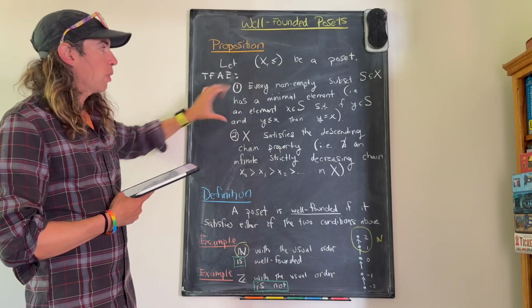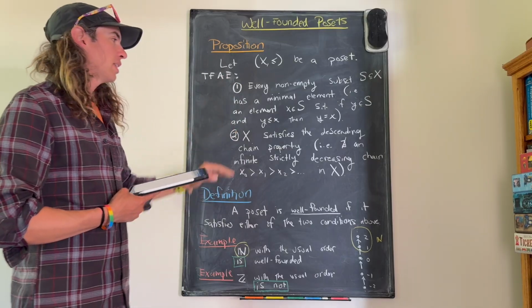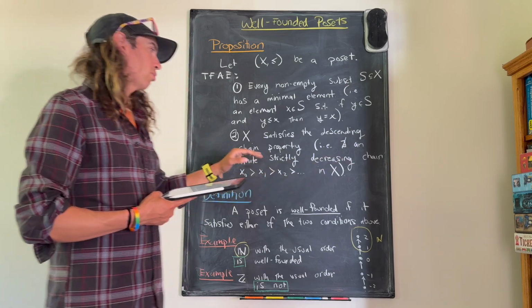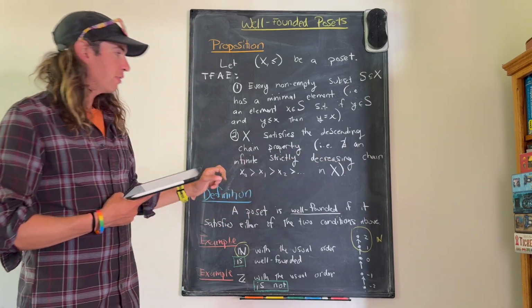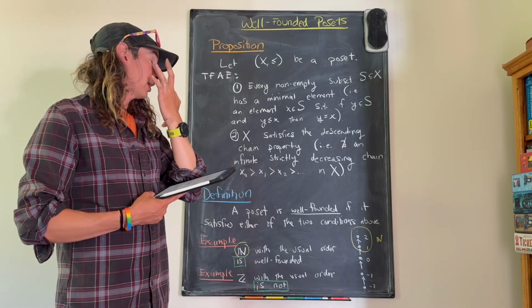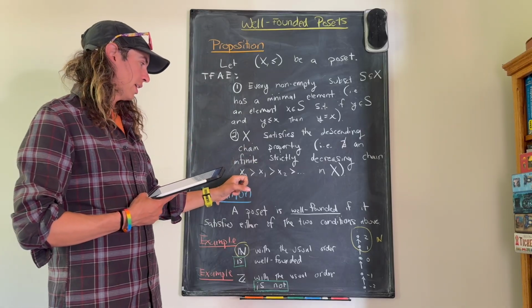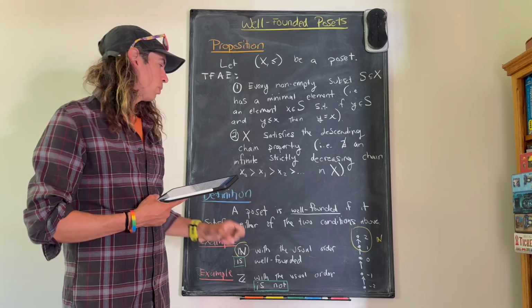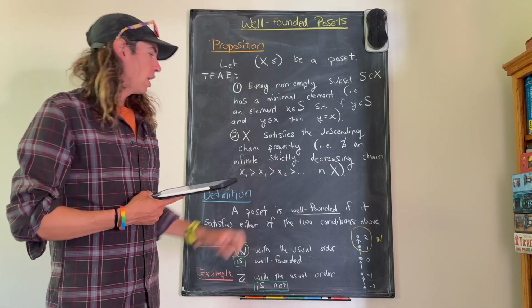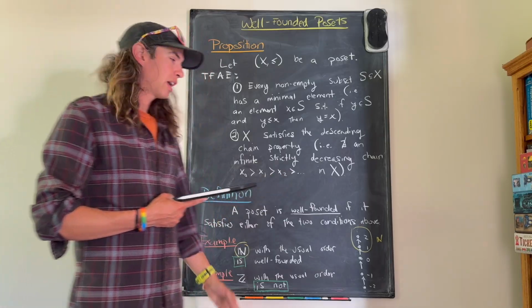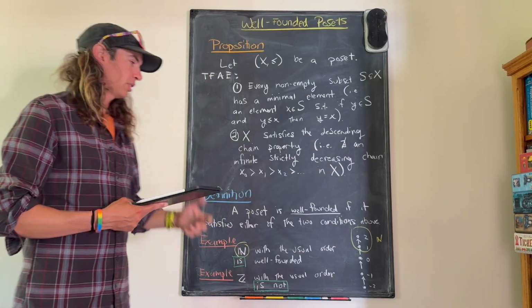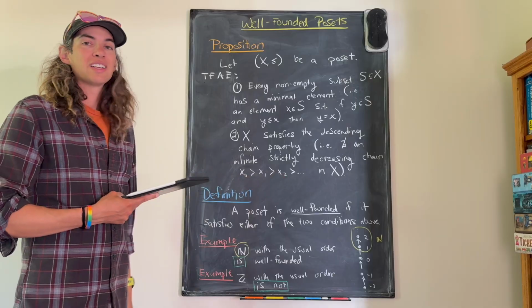So that's condition number one, and condition number two is that X satisfies the descending chain property. That means that there does not exist an infinite, strictly decreasing chain in X. That would be a chain like x0, x1, x2, where x0 is strictly bigger than x1, x1 is strictly bigger than x2, x2 is strictly bigger than x3, etc., in the poset X. Such a chain does not exist.